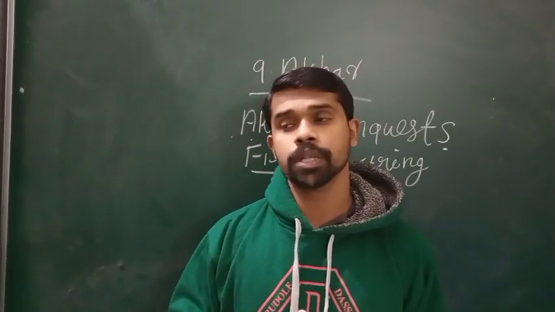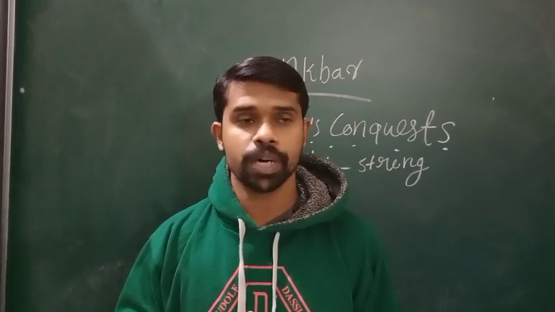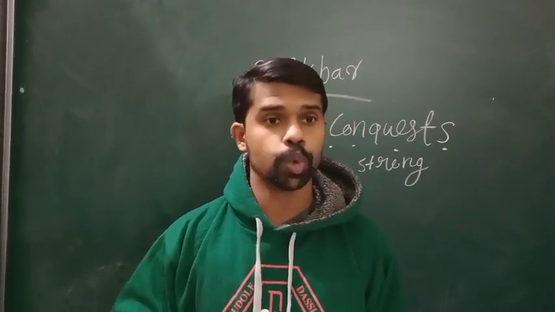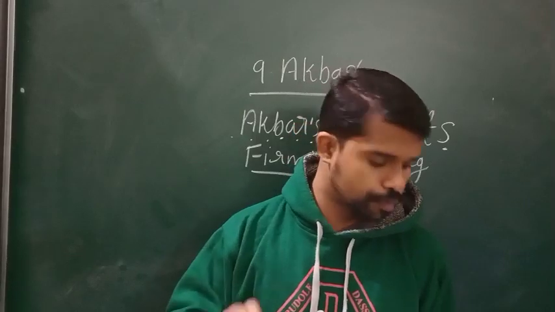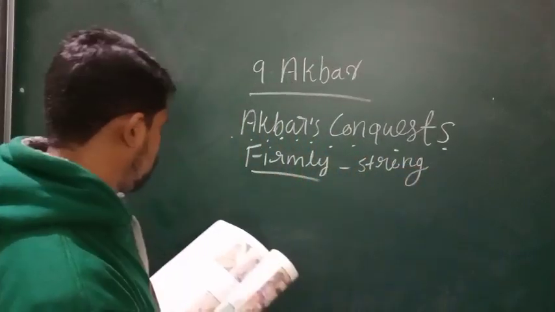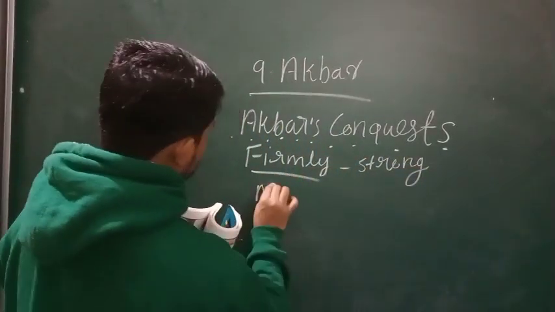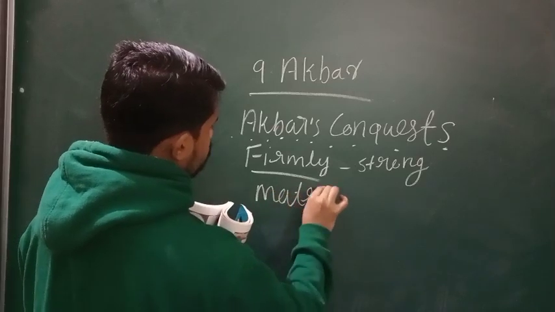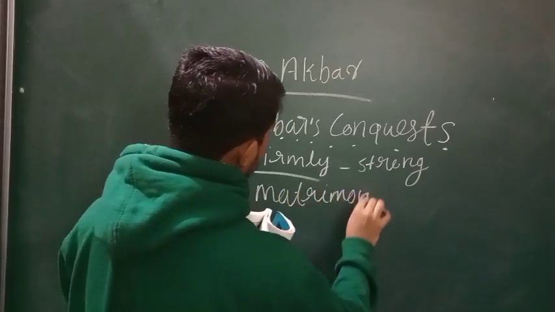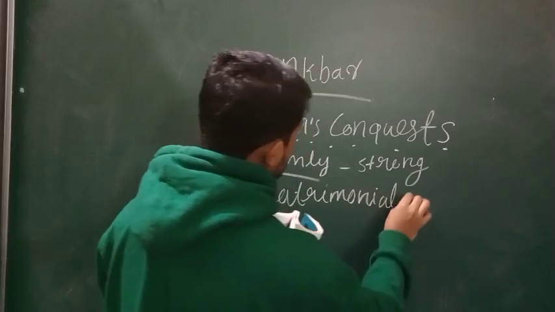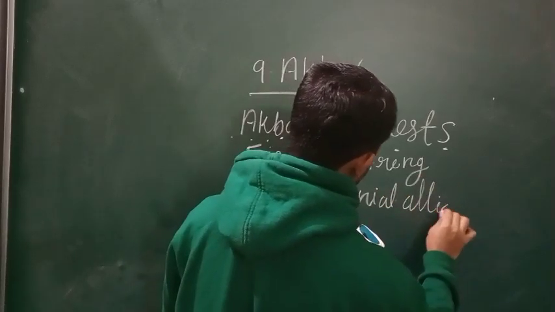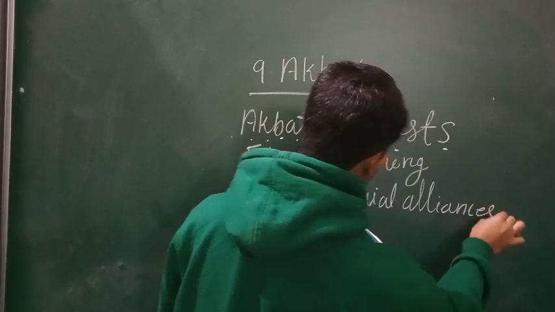So, what were the two methods adopted by Akbar in order to extend his empire? The first one was matrimonial alliances. Can you see here? Matrimonial alliances, that was the first one.